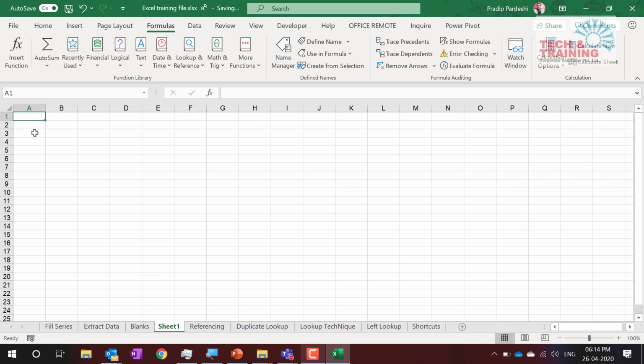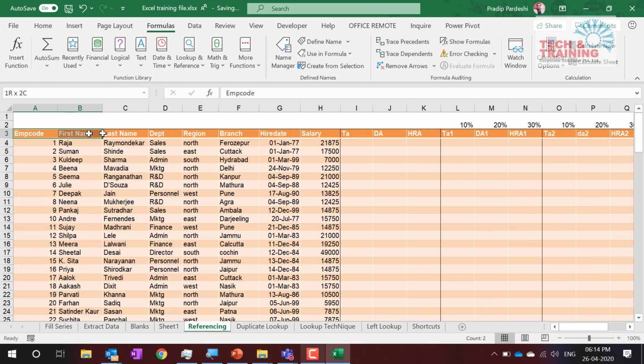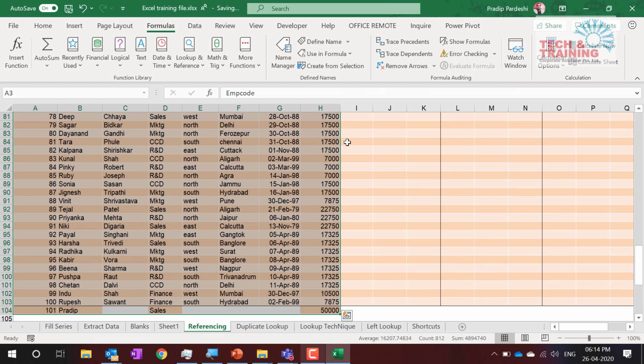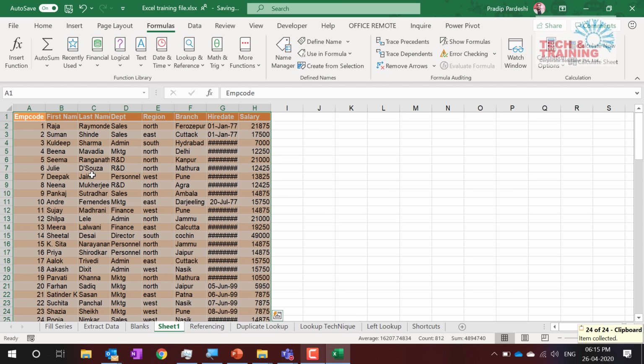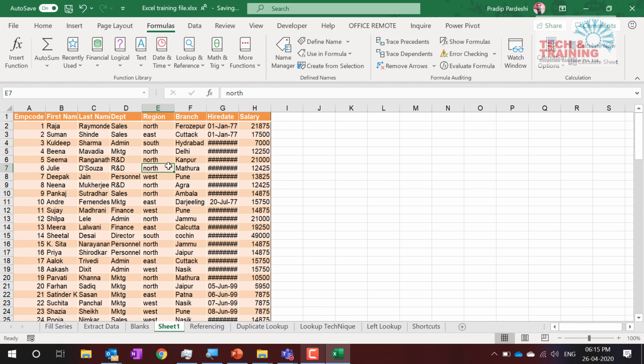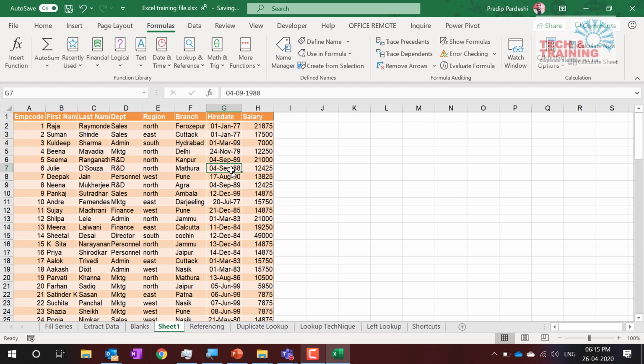Just try that. When you press Shift F11, you get a new sheet and I want you to copy from employee code to salary, copy that range and paste it in Sheet1. Very simple, just copy paste. Create a new sheet, copy all these columns and paste it here. Now I'm going to talk about one new feature, and if someone comes to me and says, what is the best feature in Excel? I'd say this feature is the best feature in Excel.